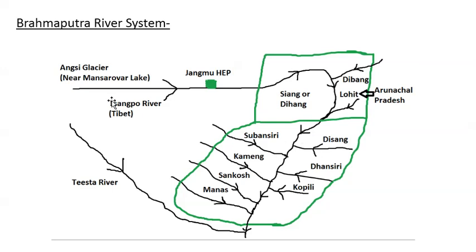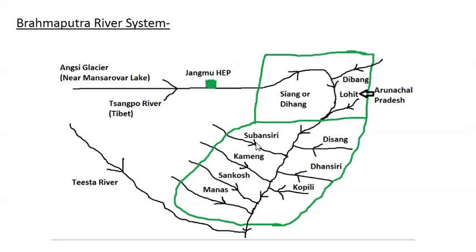Now the important information that we can derive from this diagram is, first of all, we should be aware about the origin, the name of the river in different regions. Then what are major left bank and right bank tributaries. Moreover, what is the order in which these are there. For example, we have Subansiri, then Kameng, then Sankosh, and then Manas. So although we are aware that these are right bank tributaries, it is also important to know the order.